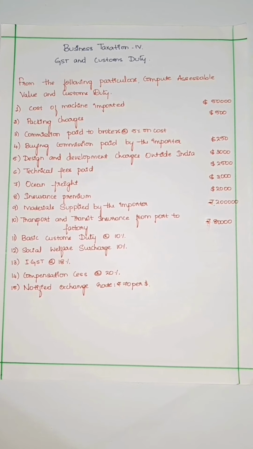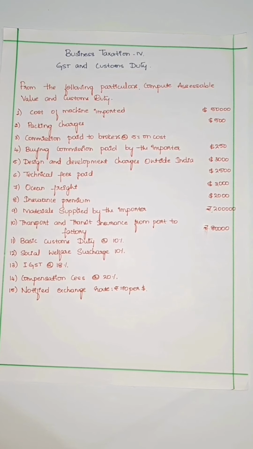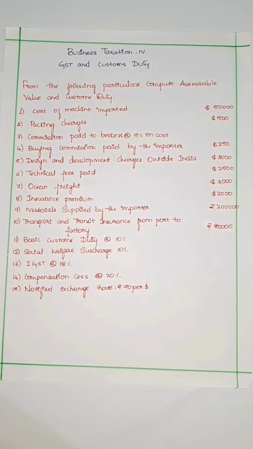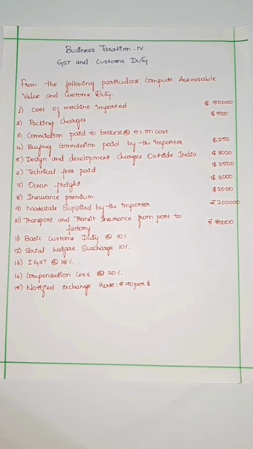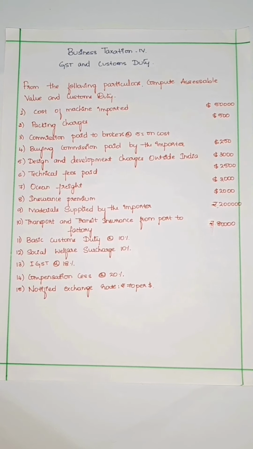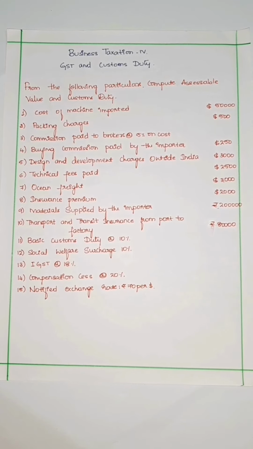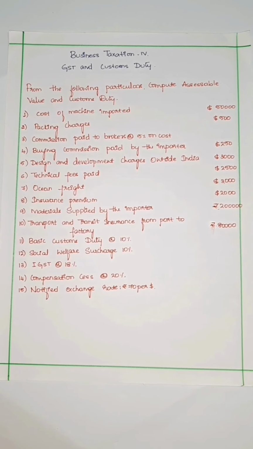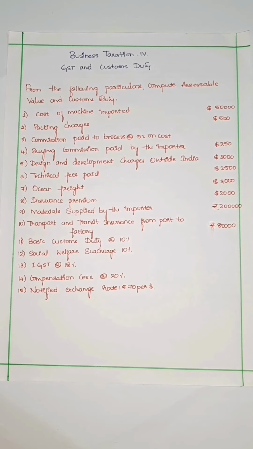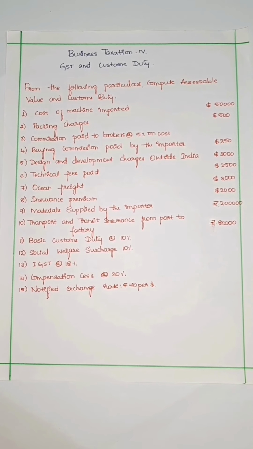Cost of machine imported $50,000, packing charges $500, commission paid to brokers at 5% on cost, buying commission paid by the importer $250, design and development charges outside India $3,000, technical fees paid $2,500, ocean freight $3,000, insurance premium $2,000, material supplied by the importer 2 lakh rupees, transport and transit insurance from port to factory 80,000 rupees, basic custom duty at 10%, social welfare surcharge 10%, IGST at 18%, compensation cess at 20% and notified exchange rate at rupees 70 per dollar.